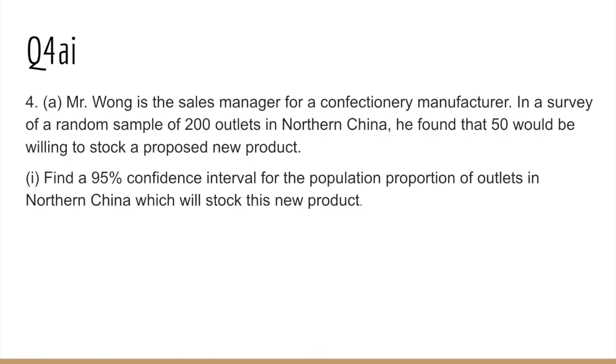Hello, I'm Charlie. For question 4A part 1, Mr. Wang is the sales manager for a confectionery manufacturer. In a survey of a random sample of 200 outlets in northern China, he found that 50 of them would be willing to stock a proposed new product. Find a 95% confidence interval for the population proportion of outlets in northern China which will stock this new product.